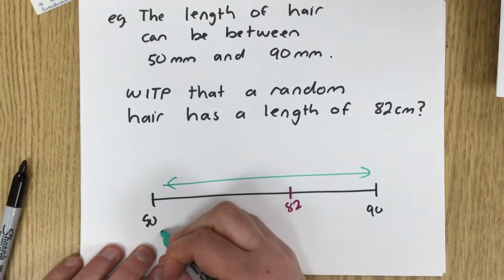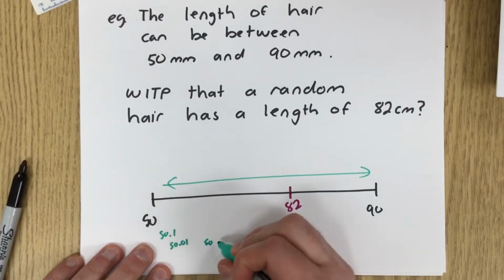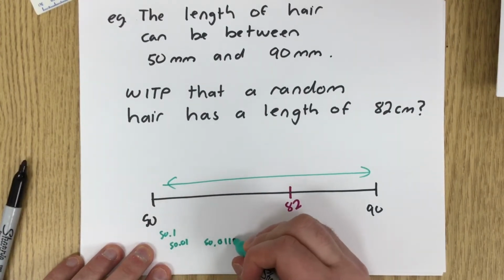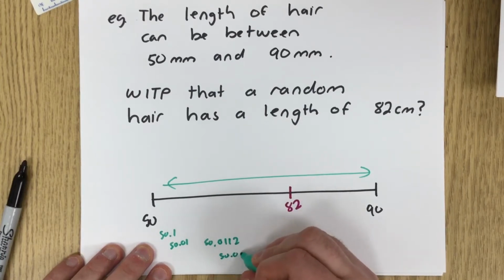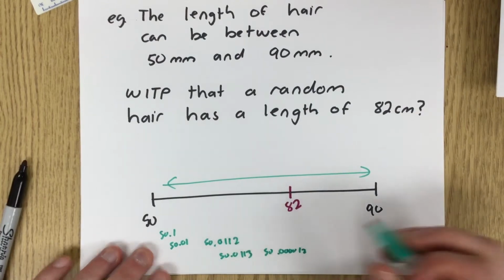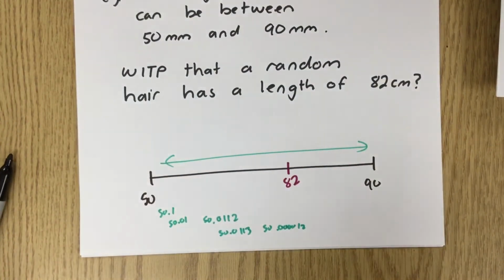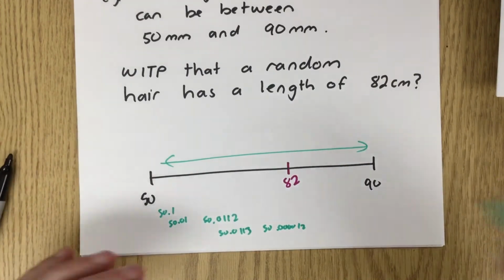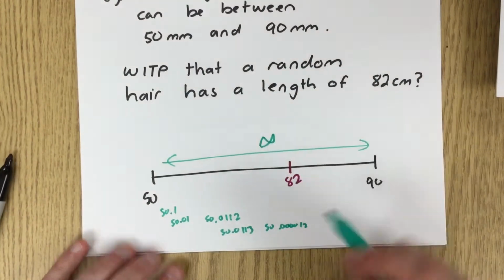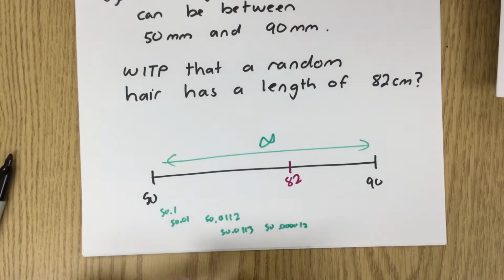Well, we have 50, 50.1, 50.01, 50.0112, 50.0113, 50.000012. We actually have millions, billions, trillions. There's actually an infinite number of numbers between 50 and 90.